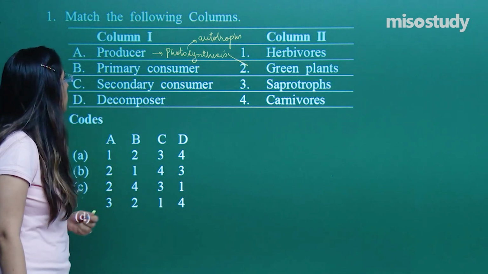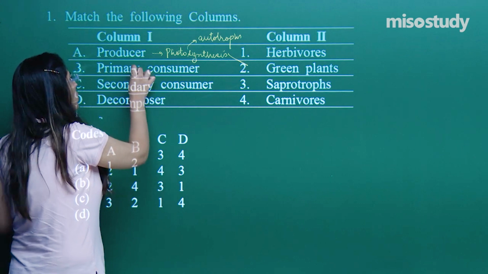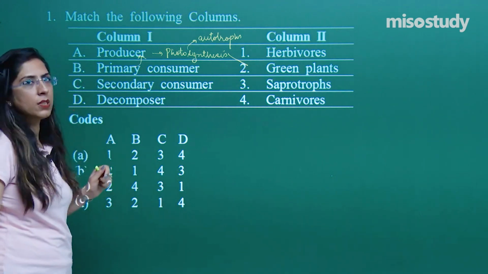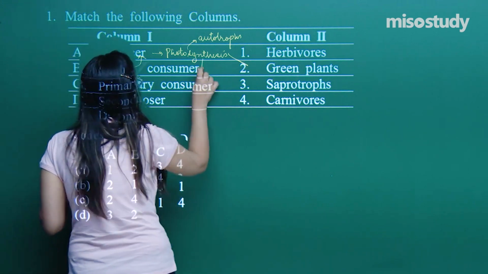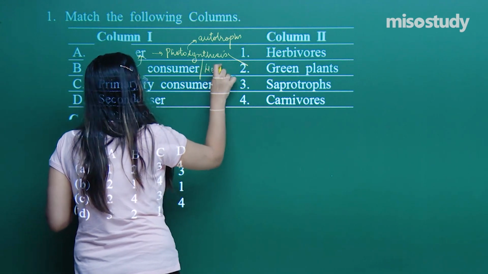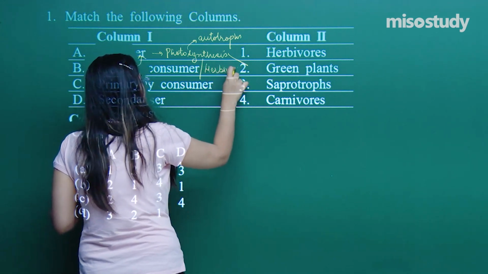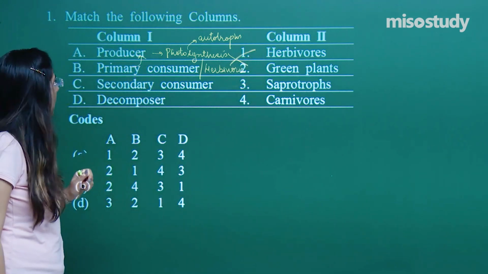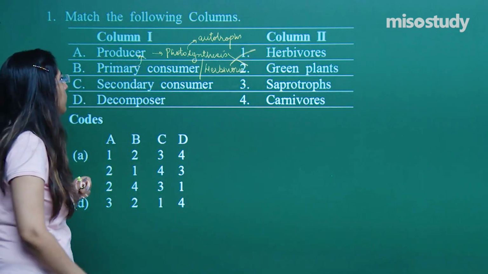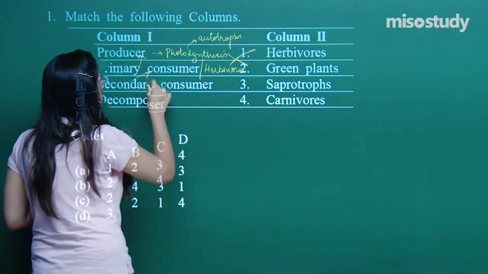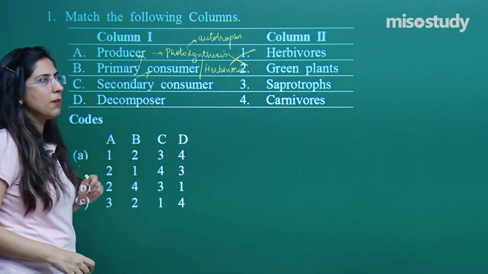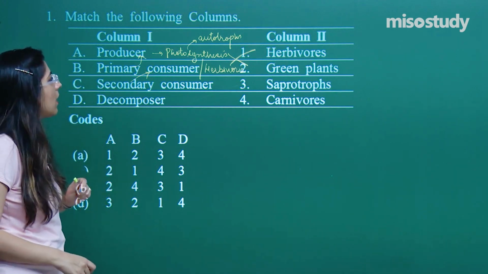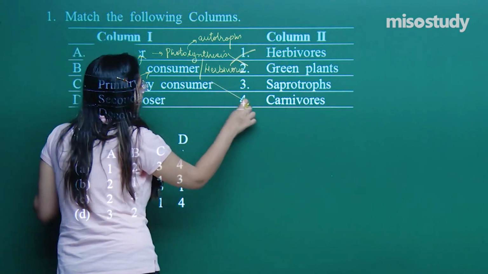Next is the primary consumers. The primary consumers are those who feed on the producers. Primary consumers are also called herbivores, so the correct option is herbivores. Similarly, the secondary consumers are those which feed on the primary consumers, and they come at the third trophic level. Secondary consumers are nothing but carnivores.